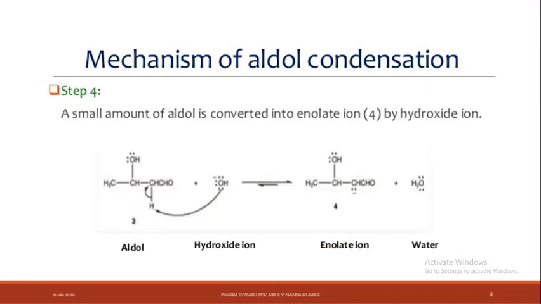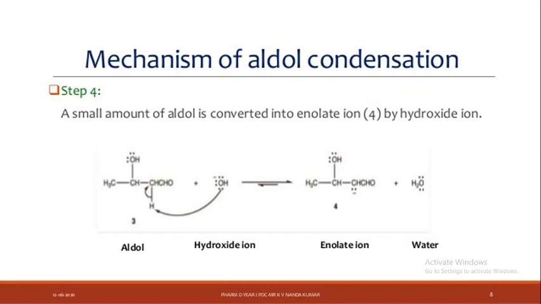Then next, step fourth. A small amount of aldol is converted into the enolate ion by hydroxide. Simple step. A small amount of aldol means beta hydroxyaldehyde is converted into the enolate ion by hydroxide ion.